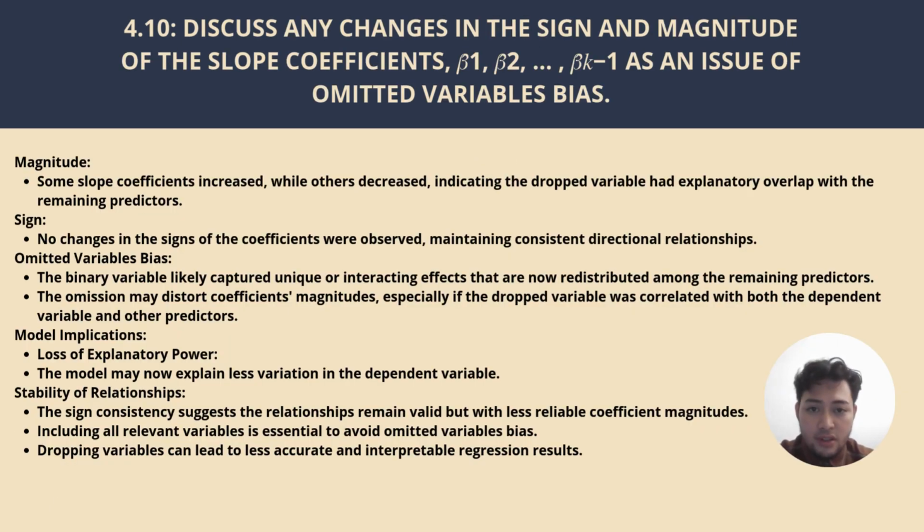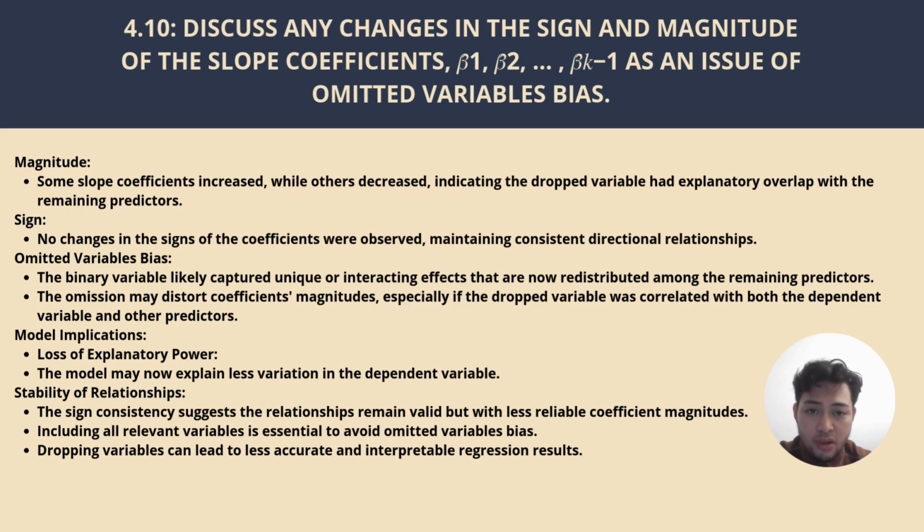Now, let's discuss the impact of dropping the binary variable from the regression model and its implication for omitted variable bias. After removing the binary variable, we observe changes in the magnitude of the remaining slope coefficients, though the signs remain consistent. This suggests the relationships between the predictors and the dependent variable are stable, but their strength has shifted.